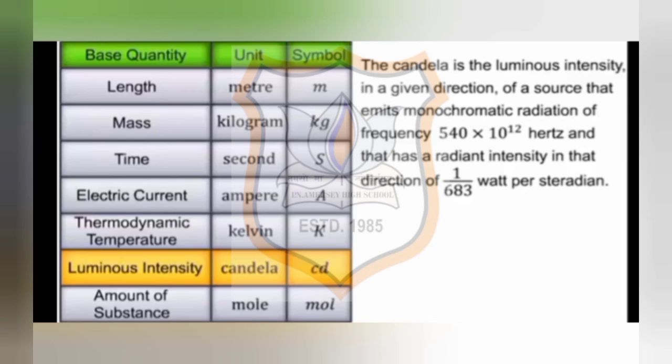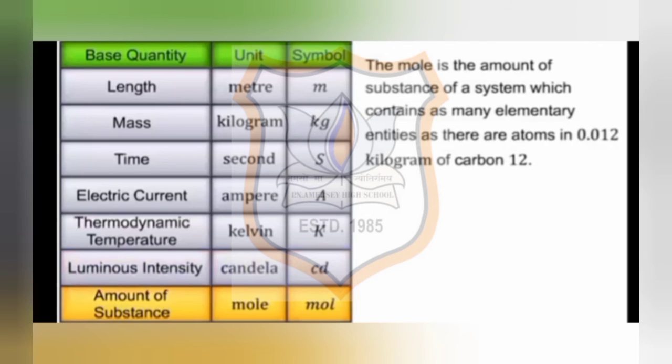The seventh quantity is amount of substance. Its symbol is mol and its unit is mole. The mole is defined as the amount of substance of a system which contains as many elementary entities as there are atoms in 0.012 kg of carbon.